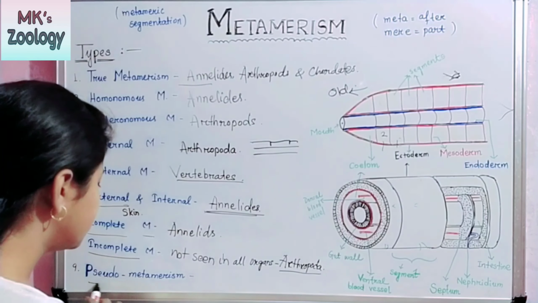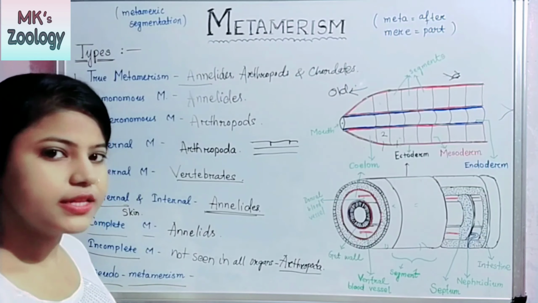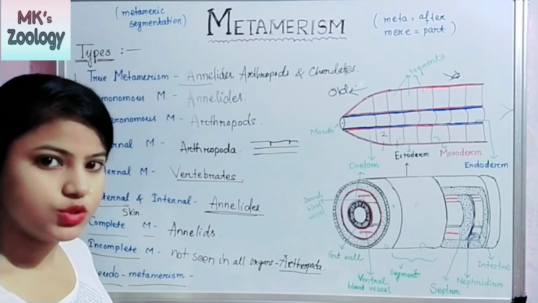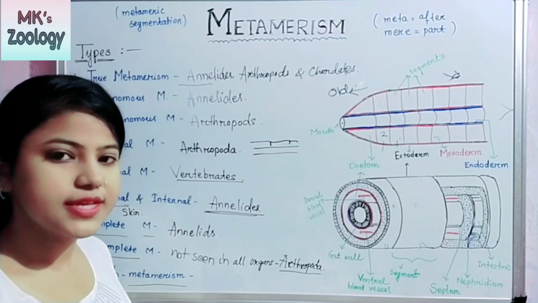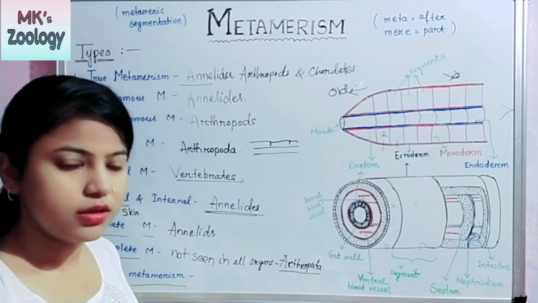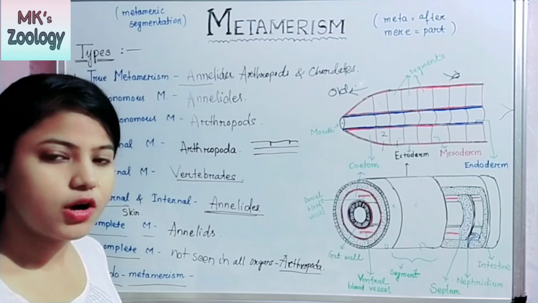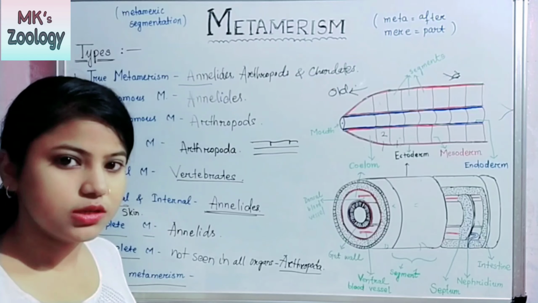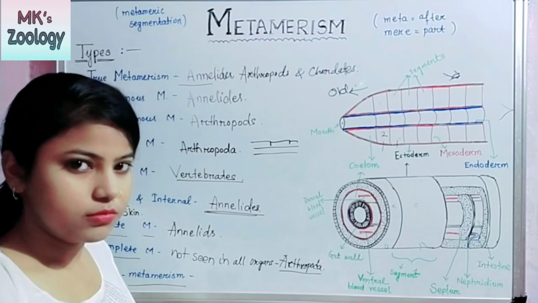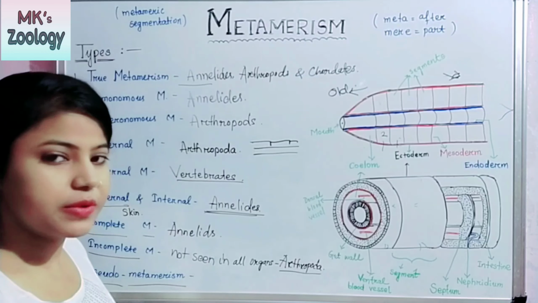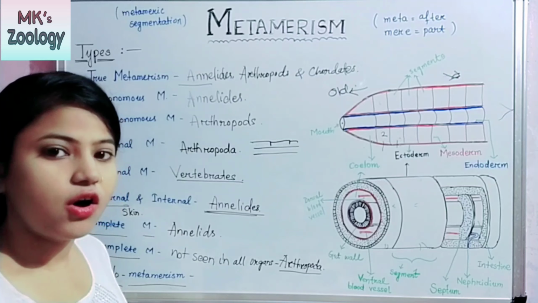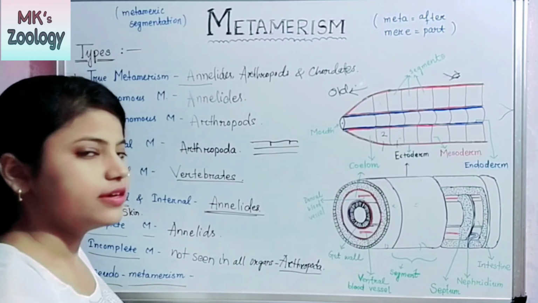Then the next is pseudometamerism. In pseudometamerism, the number of segments varies in different individuals, and the segments are formed by the constriction of the ectoderm only. The segments are not formed by the constriction of mesoderm. It is present only externally in the ectoderm, and the number of segments is added throughout their life, and it is added only at the anterior end.